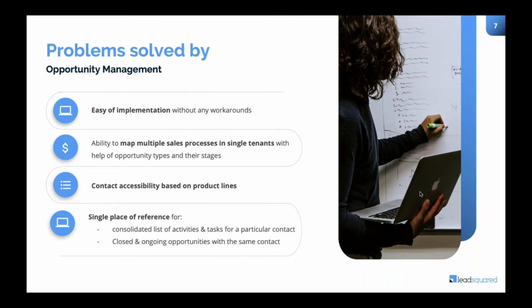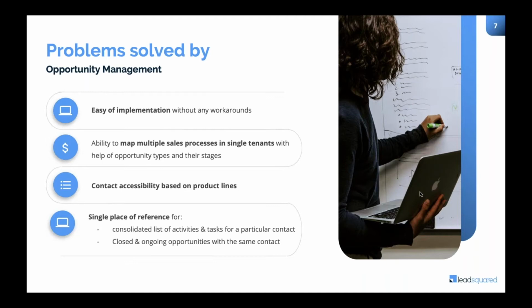And for a long time, people have been requesting this particular feature wherein they are able to see an entire consolidated list of activities and tasks that are getting done on the contact. So let's say one contact has two different opportunities, and there are two different sales reps working on it. Now, what will the activity history of the contact show?